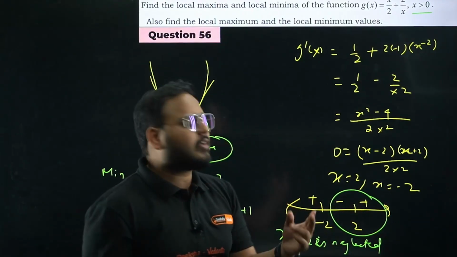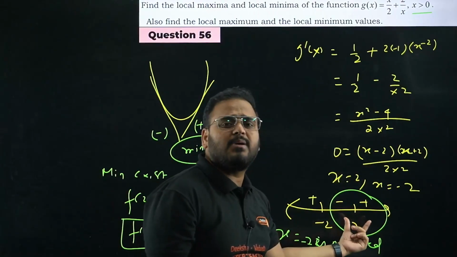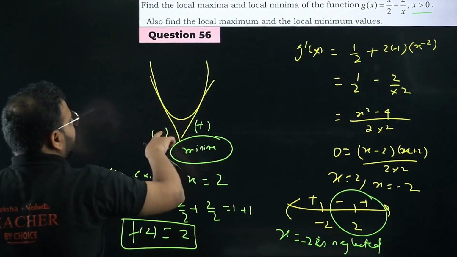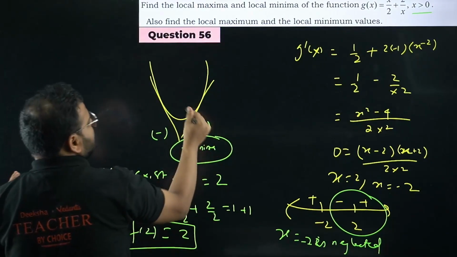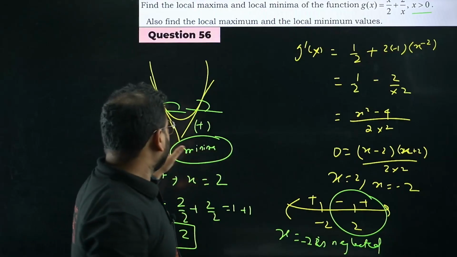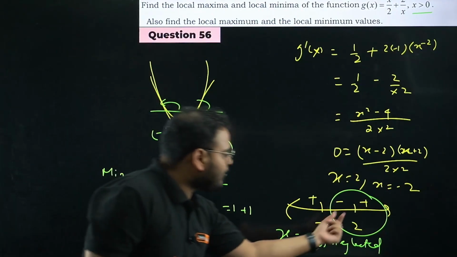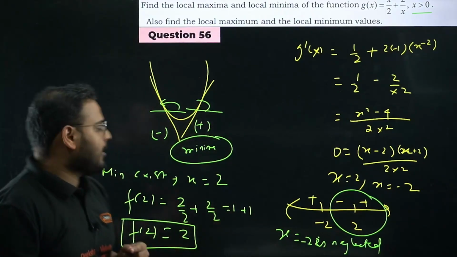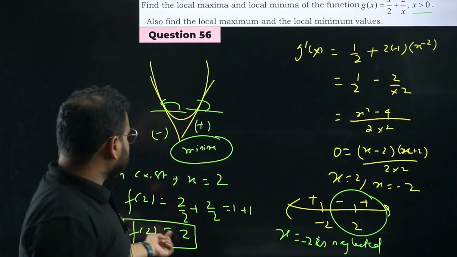Why not second derivative? We can use. If you want, you can use second derivative also, not a problem. But I want to use this because this is very simple, right? This is the local minima. Sign change. Slope is negative, sir, obtuse angle. Slope is positive, sir, acute angle. We've learned that. So negative to positive, local minima. You can see this in the graph itself. Hence, sir, the point 2 is nothing but local minima. F of 2 is coming as 2.